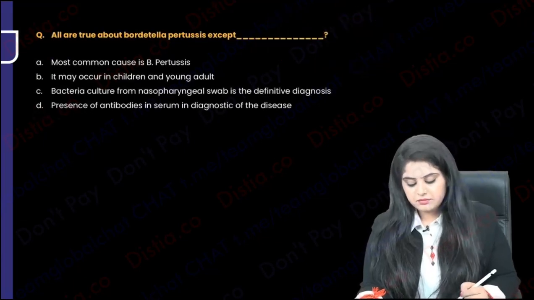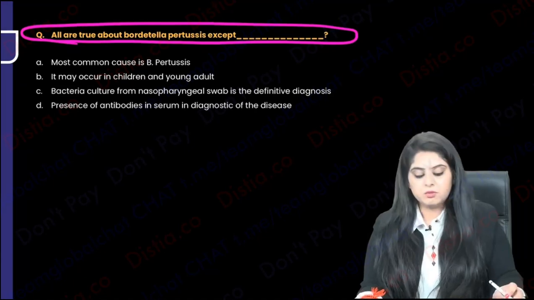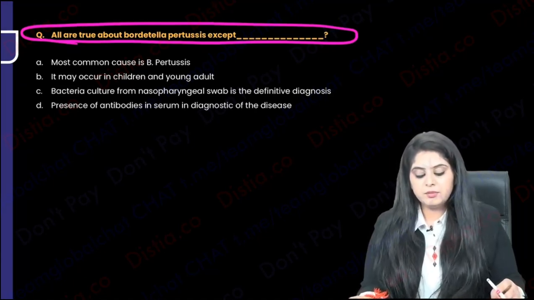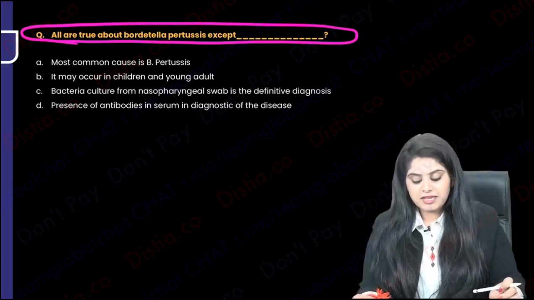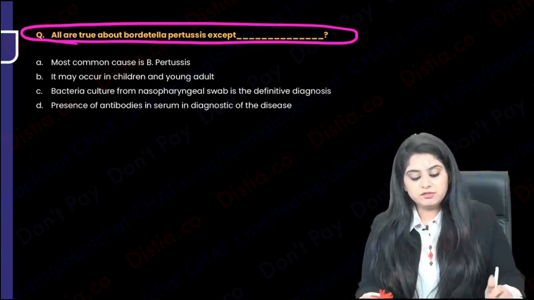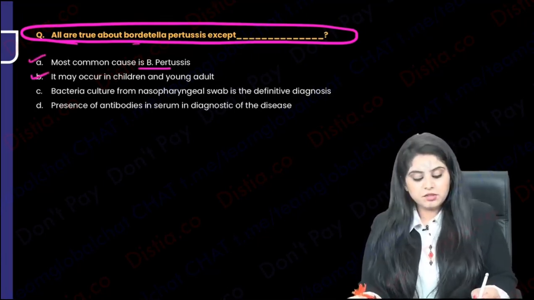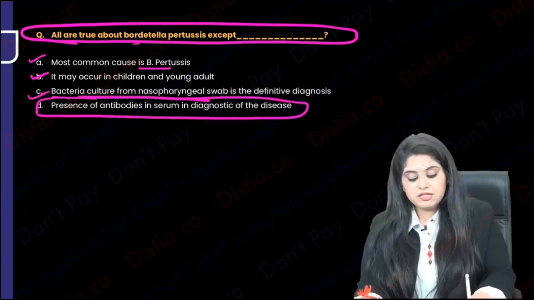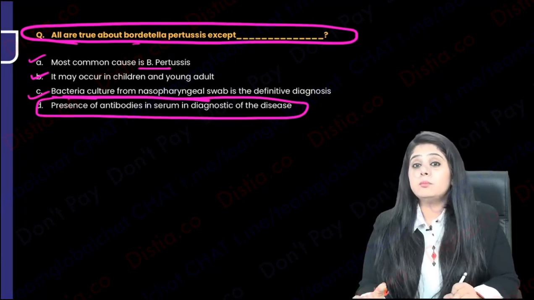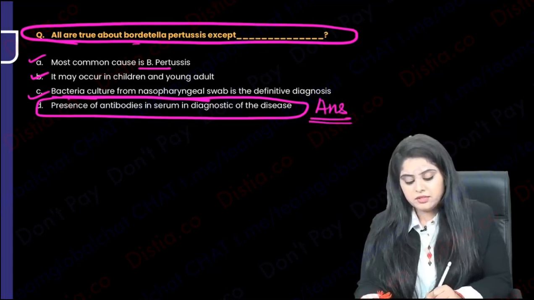Can you answer this for me? Tell me, all of the following are true about Bordetella pertussis except. Okay, the most common cause is Bordetella pertussis only. Fine. It may occur in children and in adults. Third, bacterial culture from nasopharyngeal swab is the definitive diagnosis. And fourth, presence of antibodies in the serum is diagnostic of the disease. So see, can it cause pertussis? Of course, that is the name. Can it occur in children and in young adults? Of course, yes. Bacterial culture from the nasopharyngeal swab is the most definitive. Is presence of antibodies diagnostic? No, I told you the Bordet-Gengou medium. That was the most common. So which of the following is not true is going to be the fourth option.